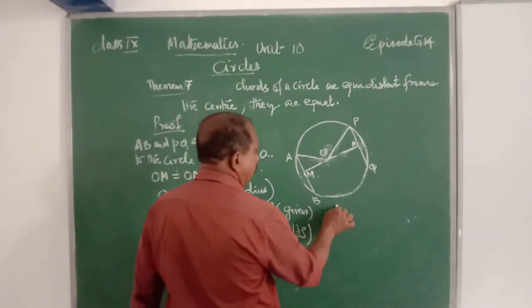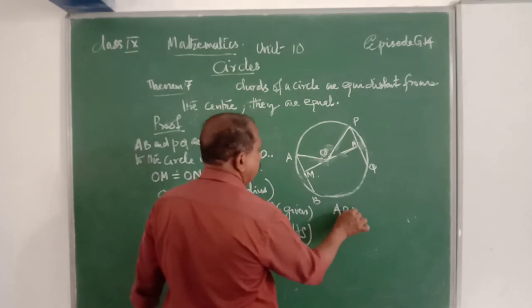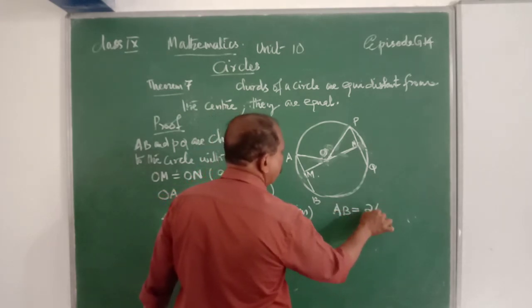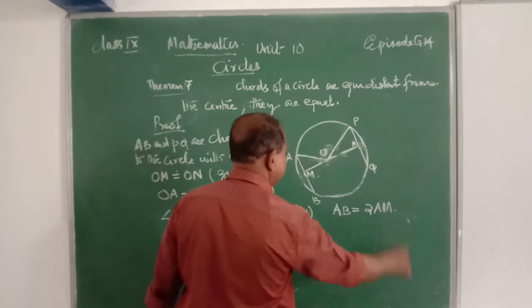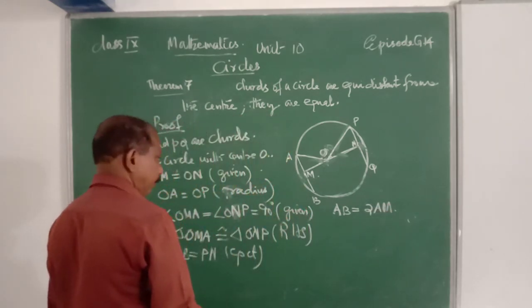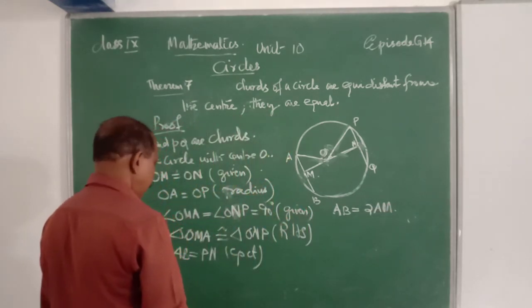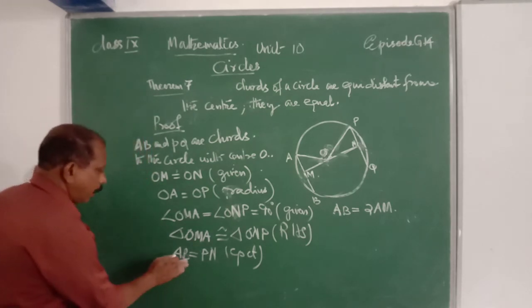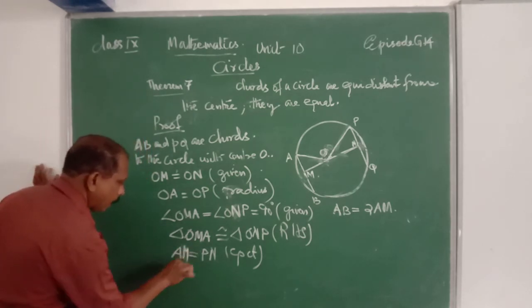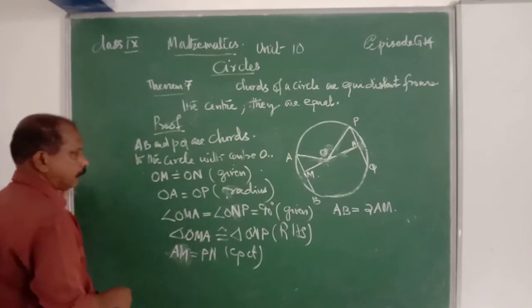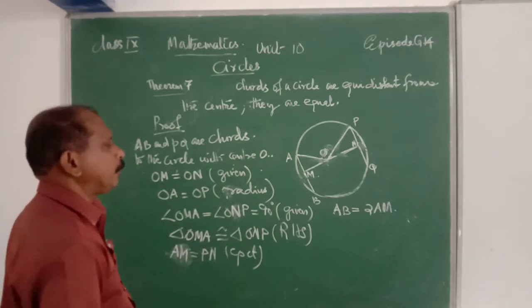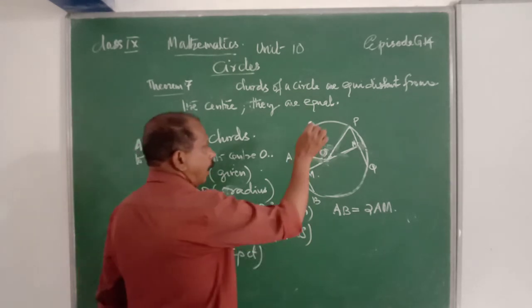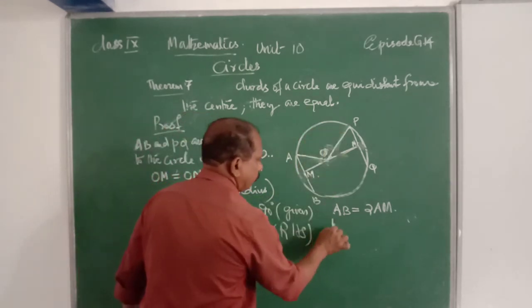We know that AB is equal to 2AM and PQ is equal to 2PN.